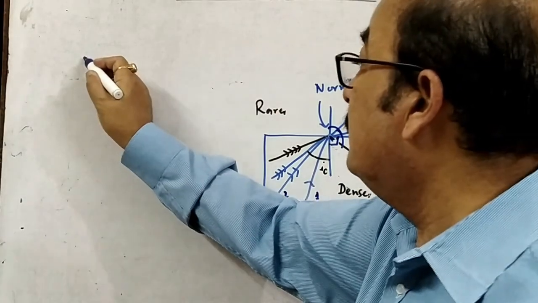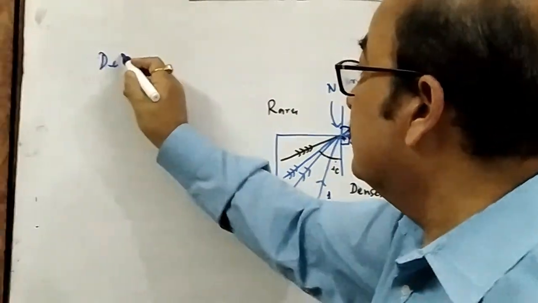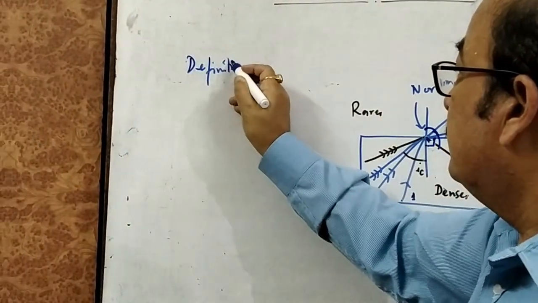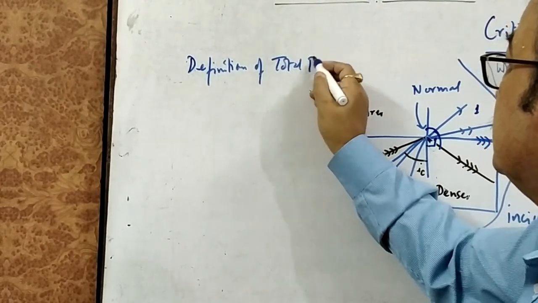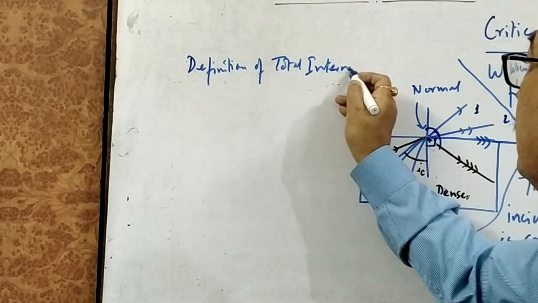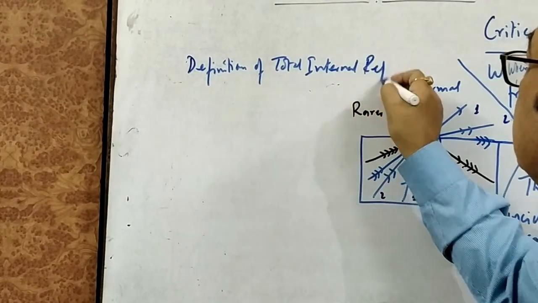Next we have the definition of total internal reflection.